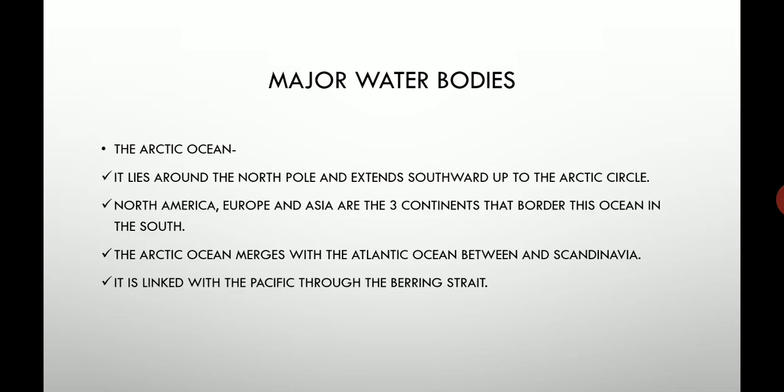Let's move forward. Let's talk about why oceans are important. Because the maximum amount of evaporation, or water vapor, starts from the ocean water only. Evaporation results in condensation, which we have already studied in the starting of this chapter, and condensation results in rainfall. Oceans have a moderating effect on the climate of the coastal region, making it pleasant. Means the coastal region climate is pleasant, not very hot, not very cold, in the middle.